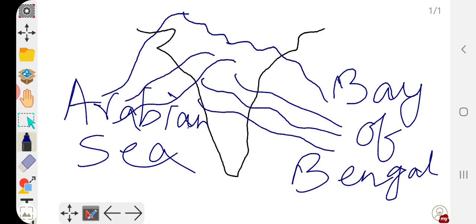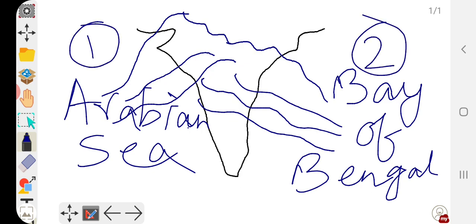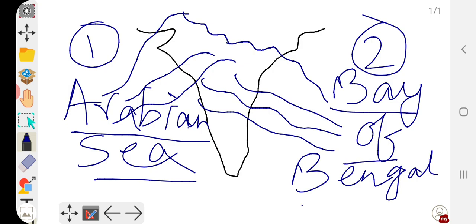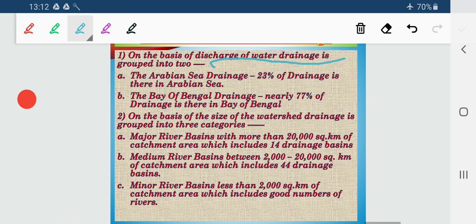There are two types of drainage basin. Number one, the Arabian Sea drainage basin, and number two, the Bay of Bengal drainage basin. So hopefully it is clear. On the basis of discharging of the water, we have two types of drainage basin: Arabian Sea drainage basin and Bay of Bengal drainage basin.